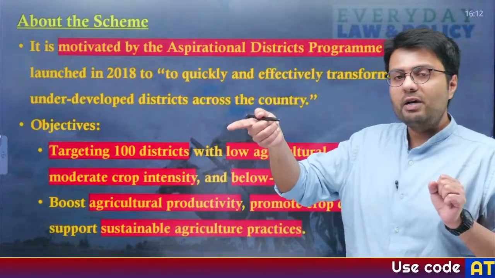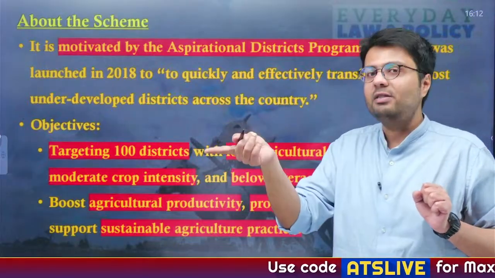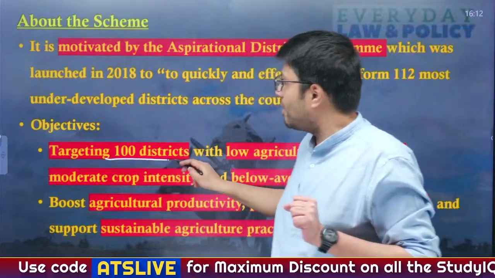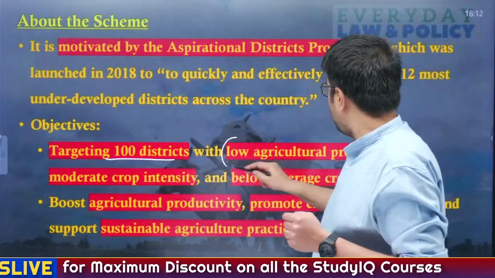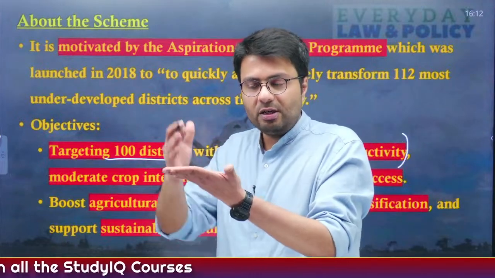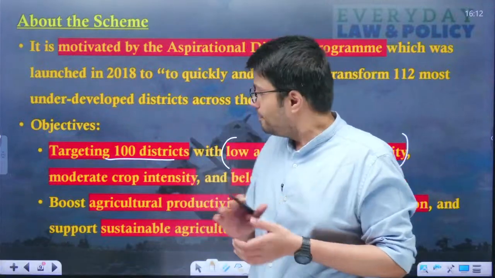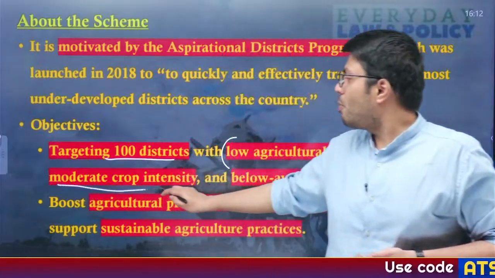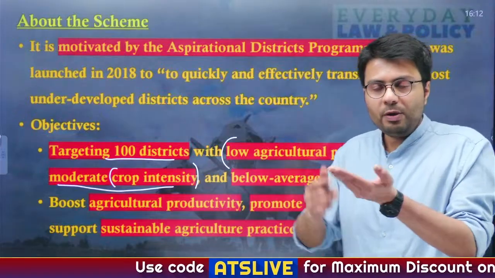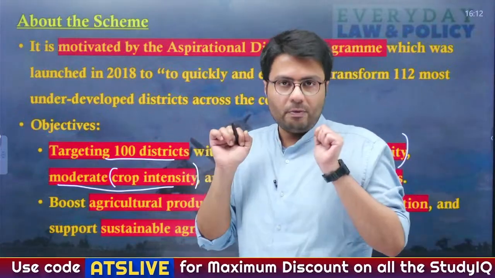So government is trying to replicate this aspirational district scheme also in the agricultural sector by targeting 100 backward districts which face low agricultural productivity, as the overall yields of the crop in these districts are lower than average Indian yields. And also these districts have moderate crop intensity. What is crop intensity? It is the intensity with which a crop is grown in a particular piece of land.